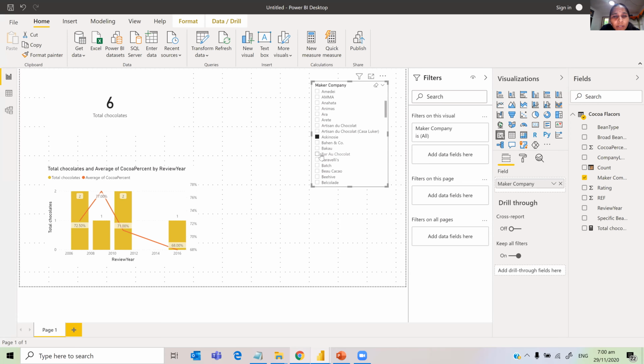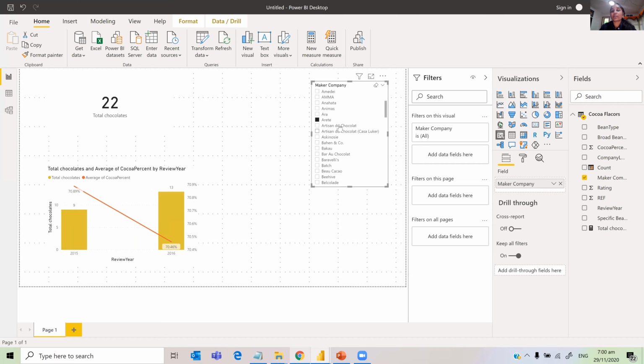For this company, 6 chocolates were reviewed in different years, and this graph shows it. So it dynamically changes. What I'm trying to get at is when you use a slicer, the data changes for that value. So for this maker company, this is the review. So this is the report.